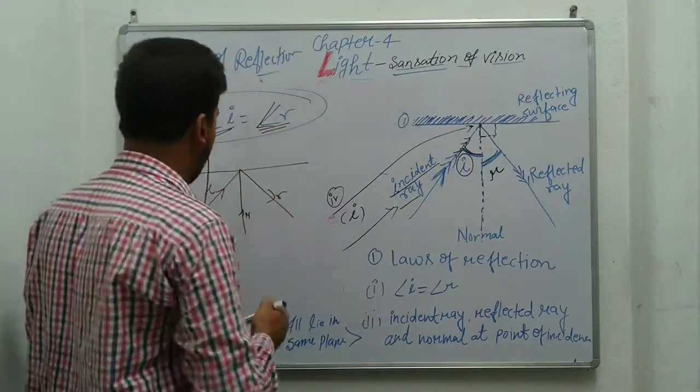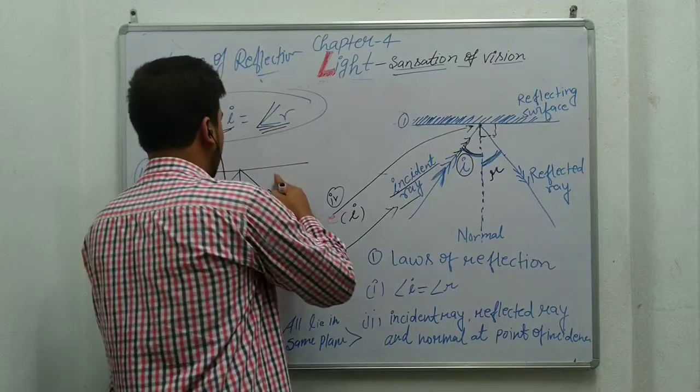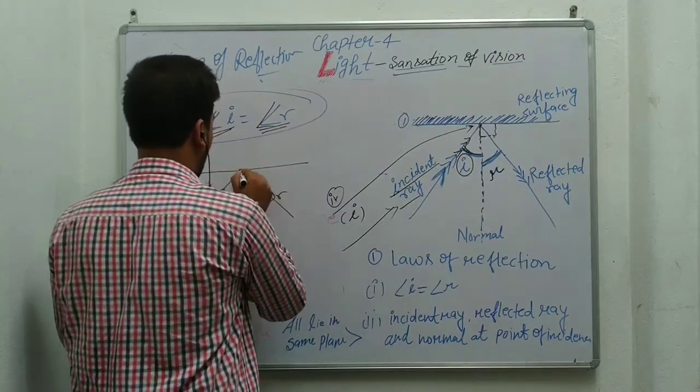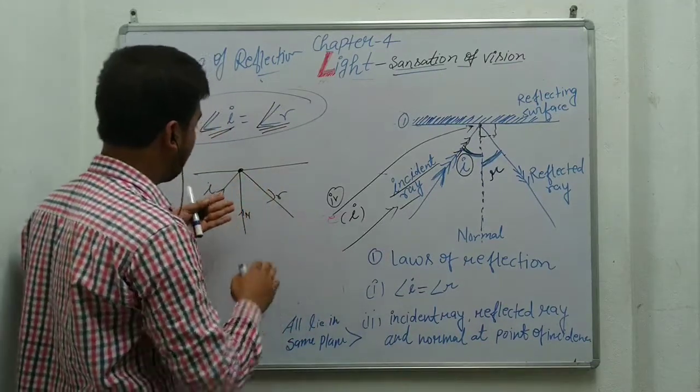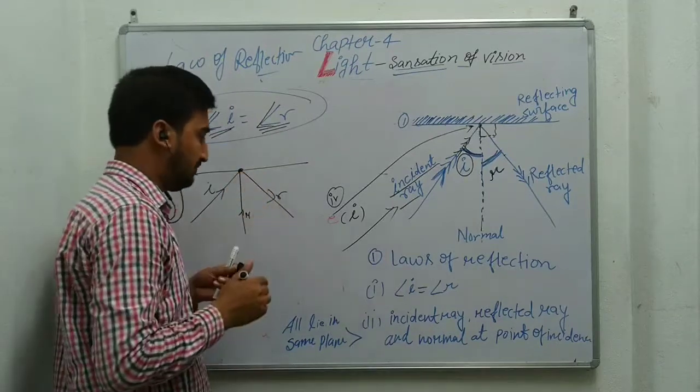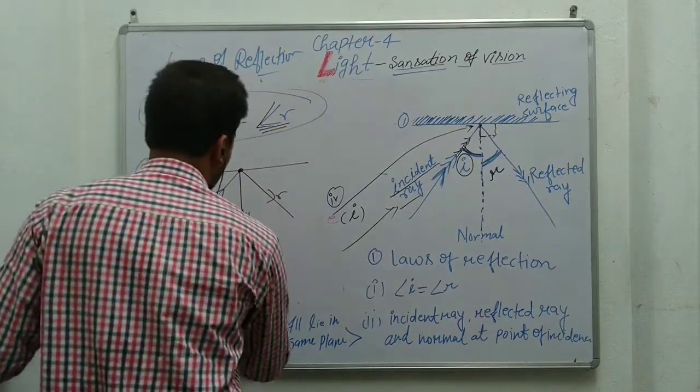And the second law is: the incident ray, reflected ray and normal at the point of incidence always lie in the same plane. And here you have to keep one thing in mind.